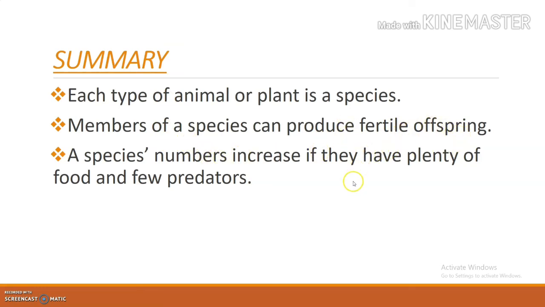Remember, a mule is infertile because its father is a donkey and its mother is a horse. It is the offspring of two different species, so that is why it is infertile. If the members are of one particular species, they can produce fertile offspring. A species' number increases if they have plenty of food and few predators, for example in the case of rats, when there is a lot of food and less number of predators. This is a summary of this lesson that we have learned.